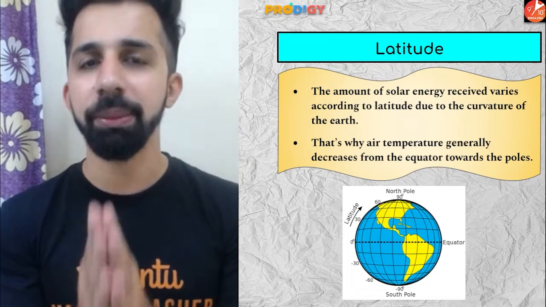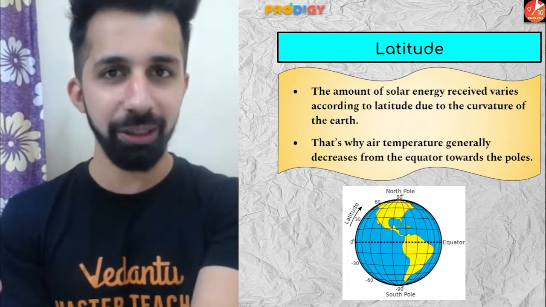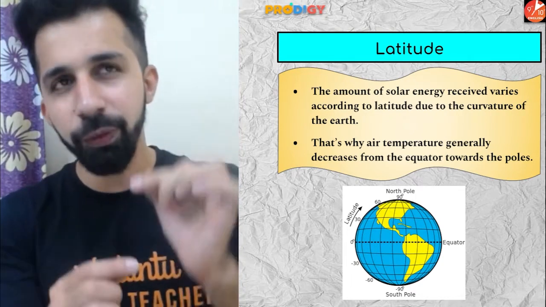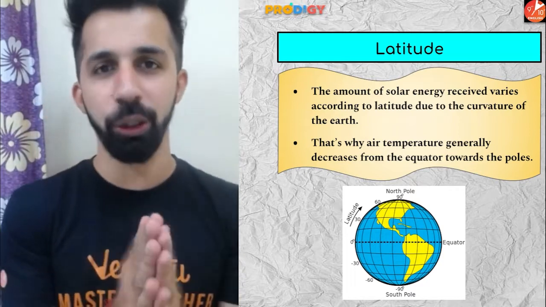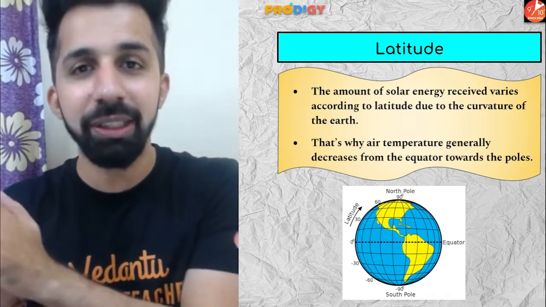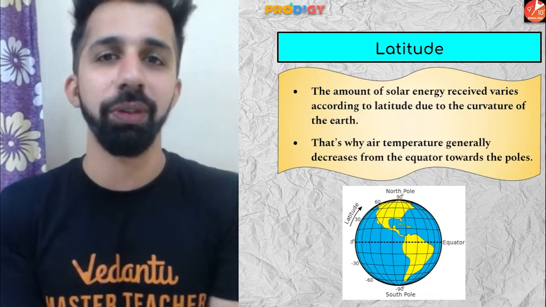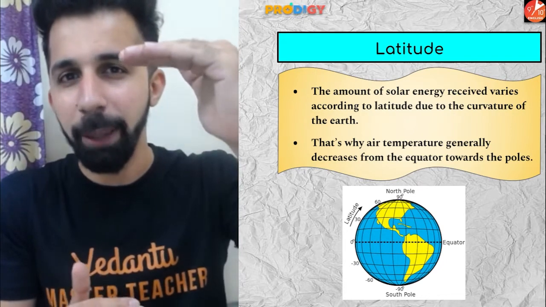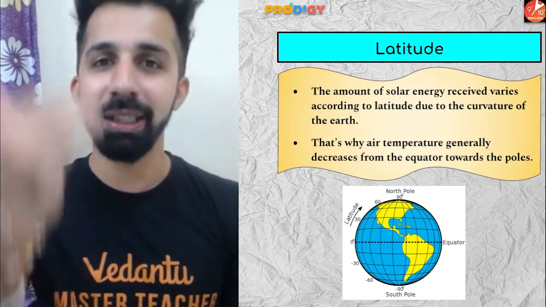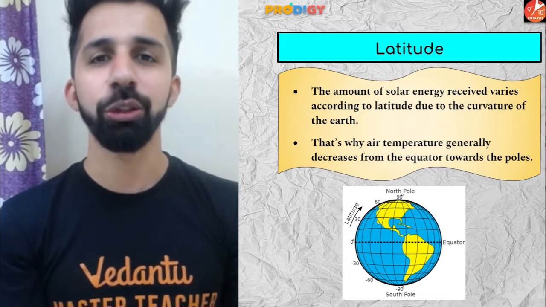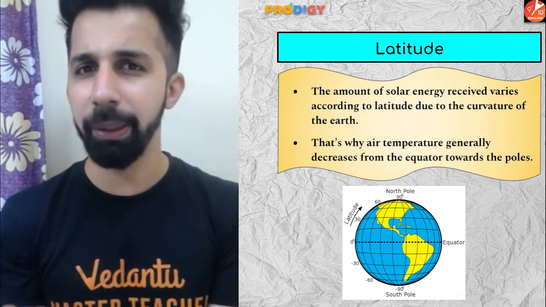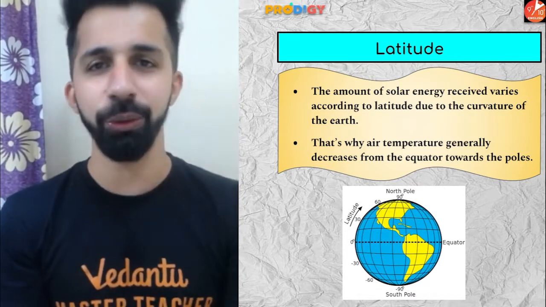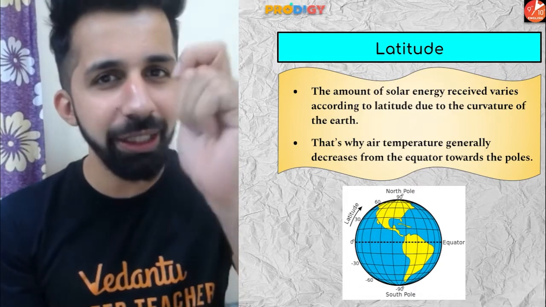Now guys, remember one thing. The amount of solar energy received varies according to latitudes. It means as one moves away from the equator towards the North Pole and towards the South Pole, the amount of solar energy received on every latitude is different. That is why as one moves from the tropical zone to the temperate zone and from the temperate zone to the polar zone, there is a fall in temperature. So can we say latitude will affect the climate of any place? Definitely, because the latitudinal location of every country is different.